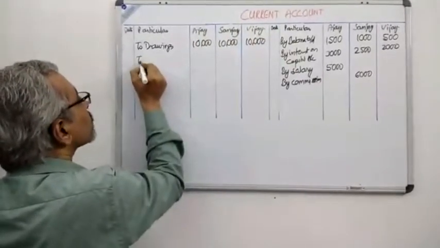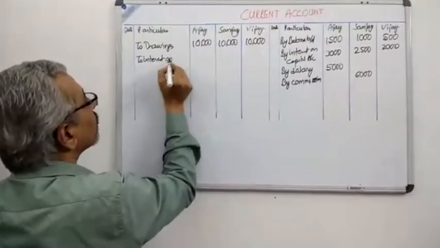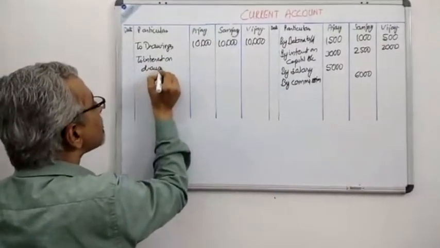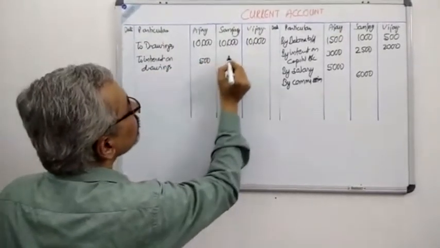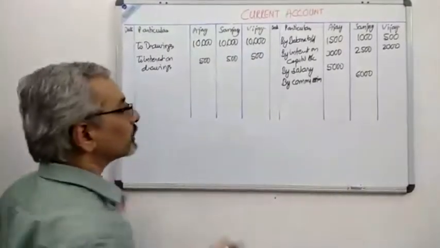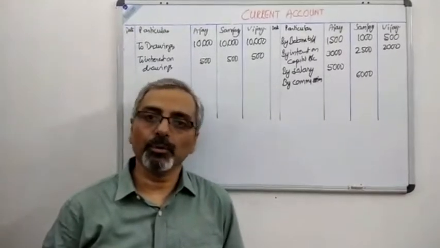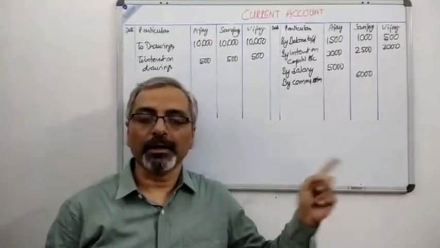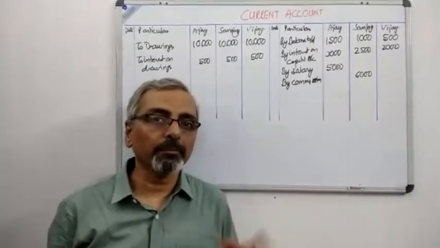And there is interest on drawings. And what is that amount? 500, 500, 500. After that, there is only one more entry left, that is the profit distribution on the credit side. And after that, we'll do the totaling, we'll do the comparing, and we'll find the balance.